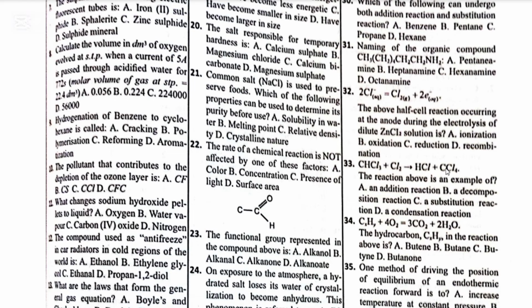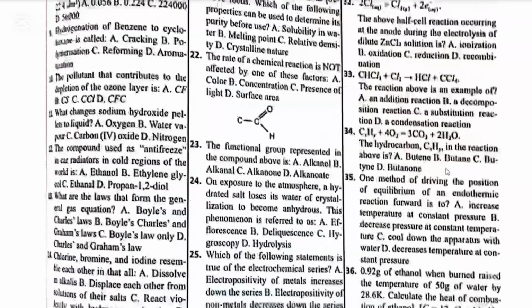Number 34. CxHy plus 4O2 gives 3CO2 plus 2H2O. The hydrocarbon CxHy in the reaction above is A, butene, B, butane, C, propane, and D, butanone. The answer is propane.